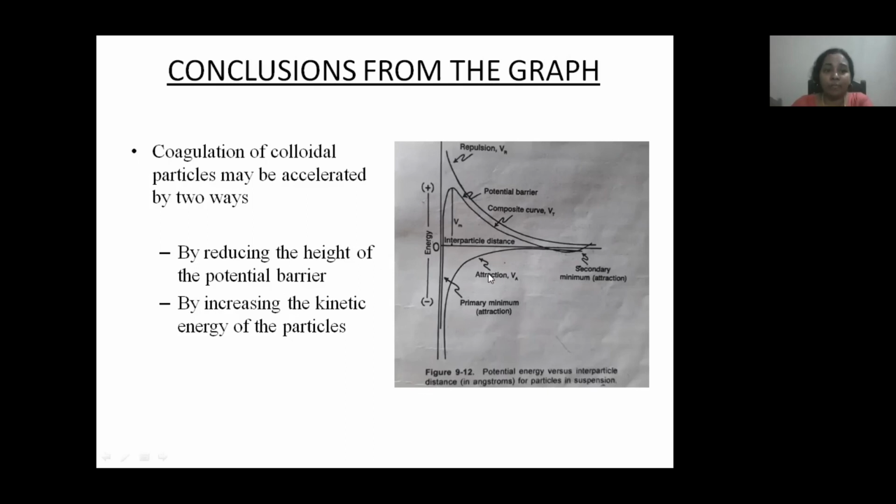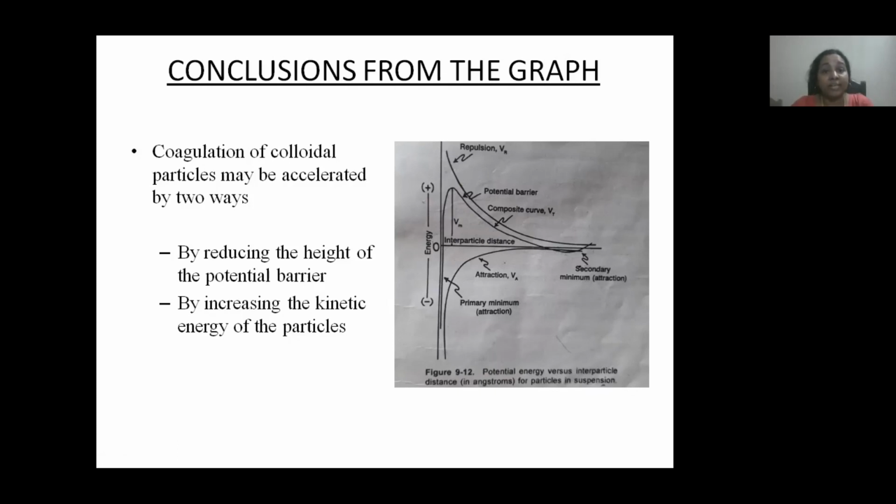Coagulation of colloidal particles may be accelerated in two ways. One is by reducing the height of this potential barrier. If any reduction in this potential barrier occurs, that leads to the instability of the colloidal dispersion.